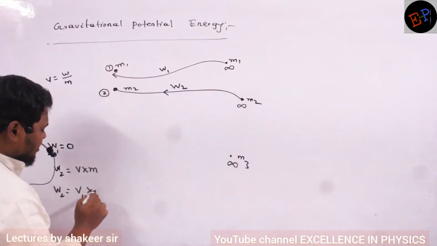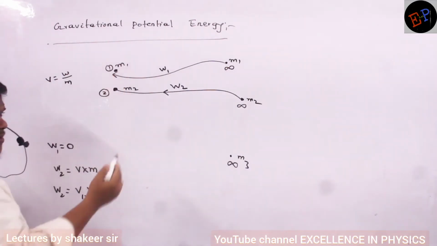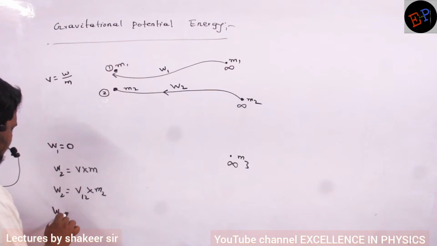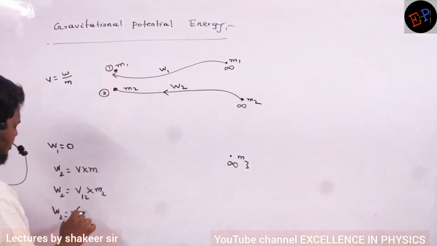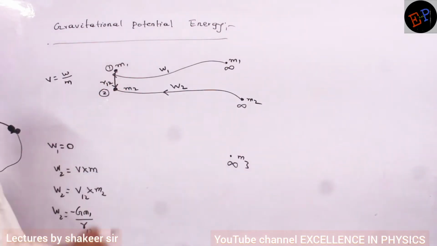The mass which I am moving is M2. Are you able to understand? Now, what is the equation for potential due to a point mass? Potential is equal to minus G m1 divided by R12. So this distance I will consider to be R12.